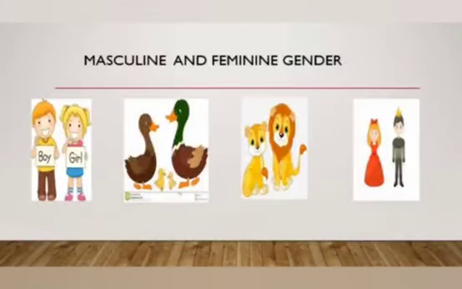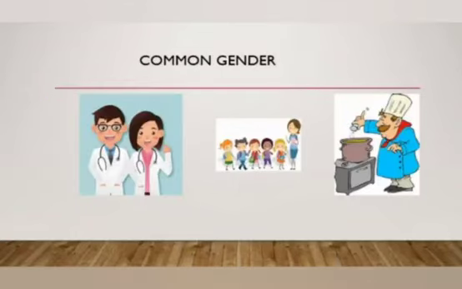Let's do some examples from these genders. First, masculine and feminine gender. Examples are boy and girl, duck and drake, lion, lioness, prince, princess. Now some common gender. Examples are doctor, teacher and chef. It is called common gender because it can be used for males as well as for females.